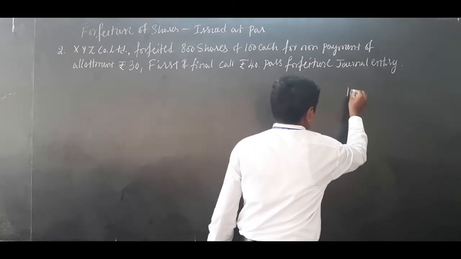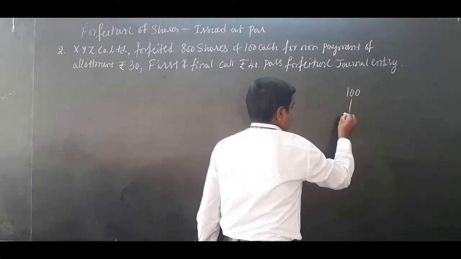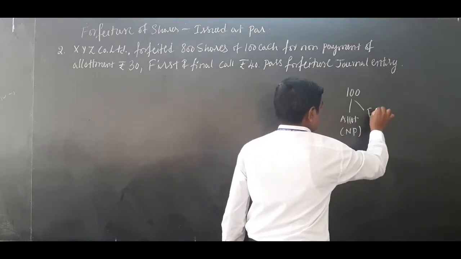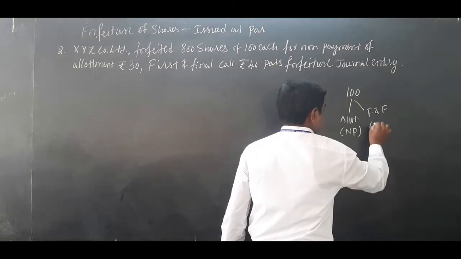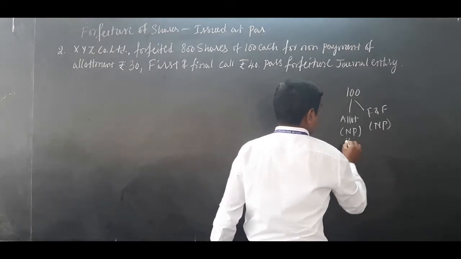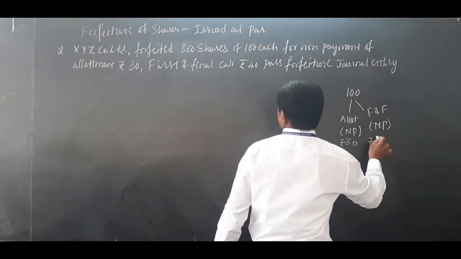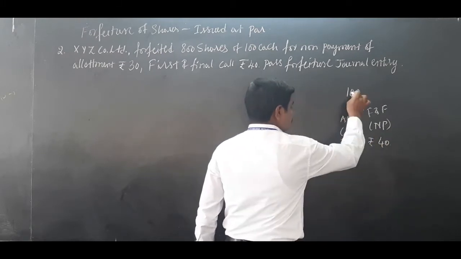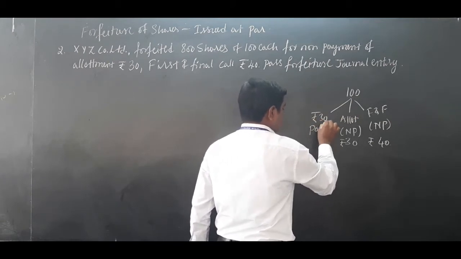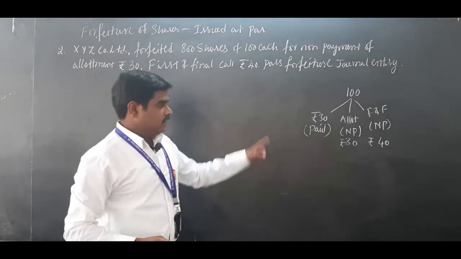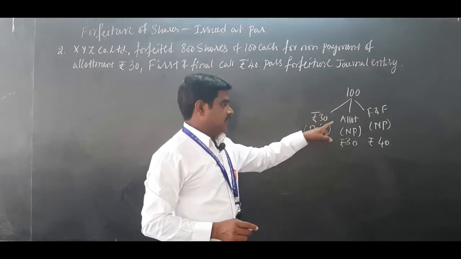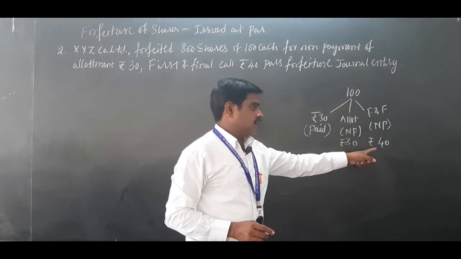100 rupees is the face value. Allotment 30 is not paid, and first and final call 40 is not paid. Out of 100, 70 rupees is not paid, which means 30 rupees is paid. You have to understand this before passing the journal entry.